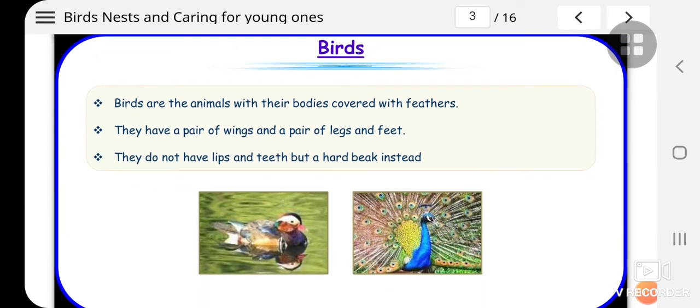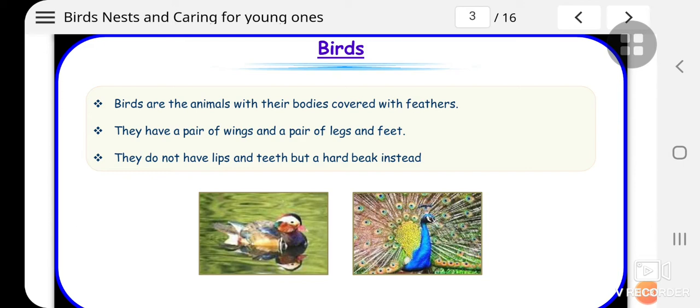Now here you can see the birds. Birds are the animals with their bodies covered with feathers. They have a pair of wings and a pair of legs and feet. They do not have lips and teeth but a hard beak instead.